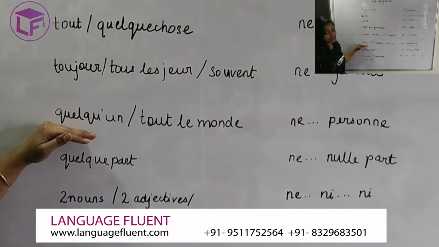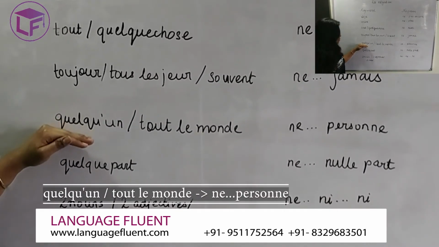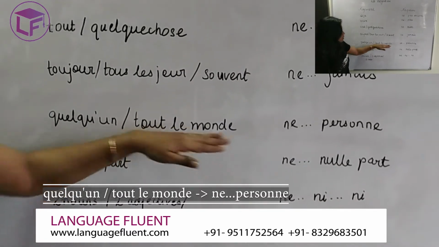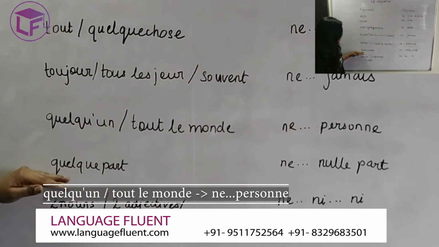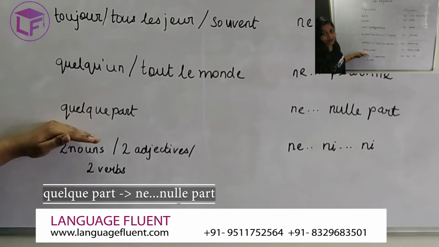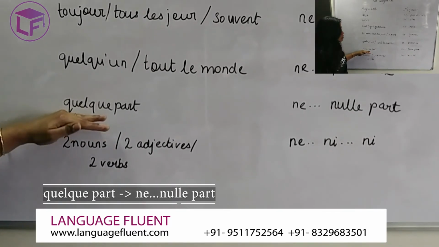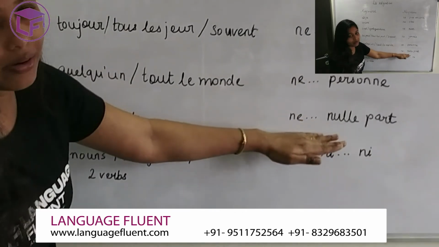Then if you see the indicator quelqu'un in the positive statement, which means someone, or tout le monde means everyone, then you use the negation ne personne, which is not anyone. Next you see the keyword quelque part, which means somewhere in some part of the world, and the opposite will be ne nulle part, means nowhere.